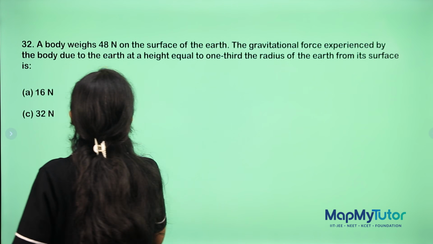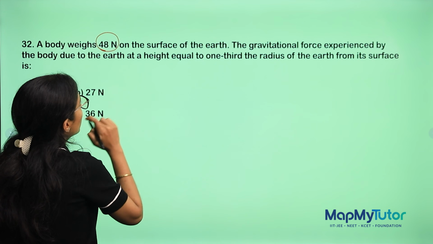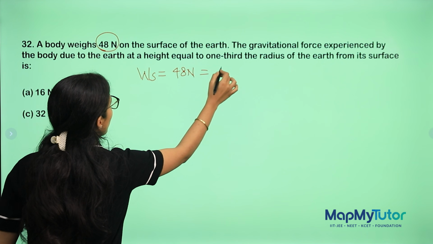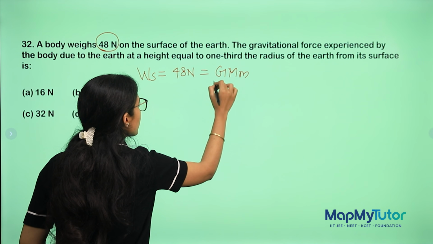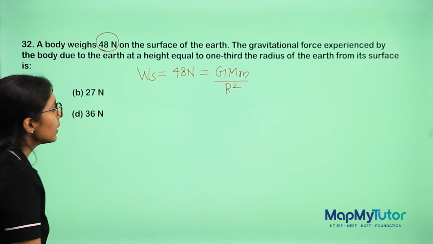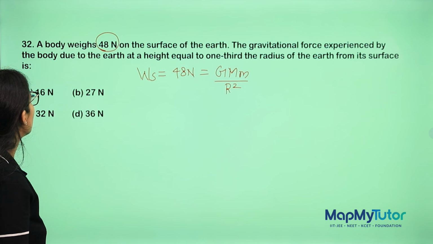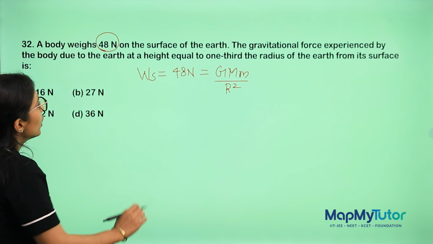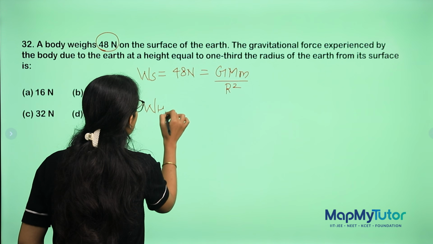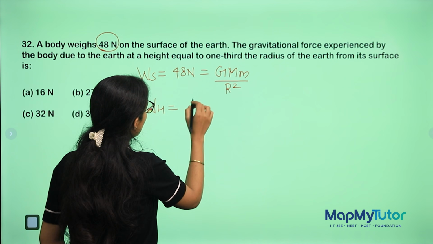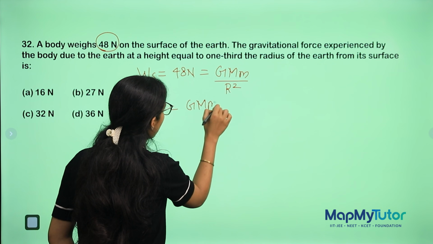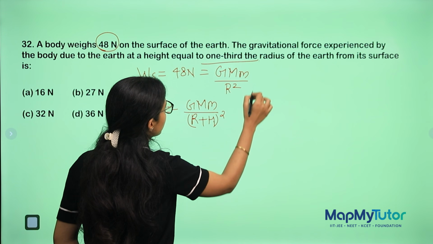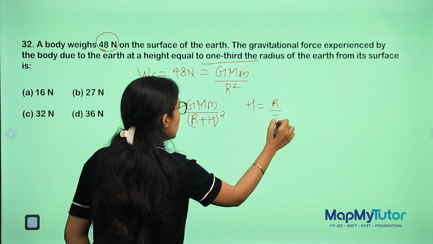A body weighs 48 Newton on the surface. Okay, on the surface it is 48 Newton. What is the formula? We know the formula GMm by R square. The gravitational force experienced by the body at a height equal to 1/3 of the radius of the Earth. So you need to find out Wh. What is Wh? Wh is given by GMm by (R plus h) square. Now what will I do? h is given to me as R by 3.